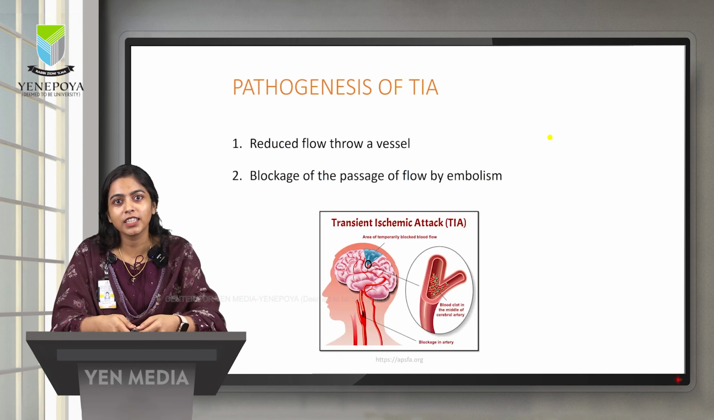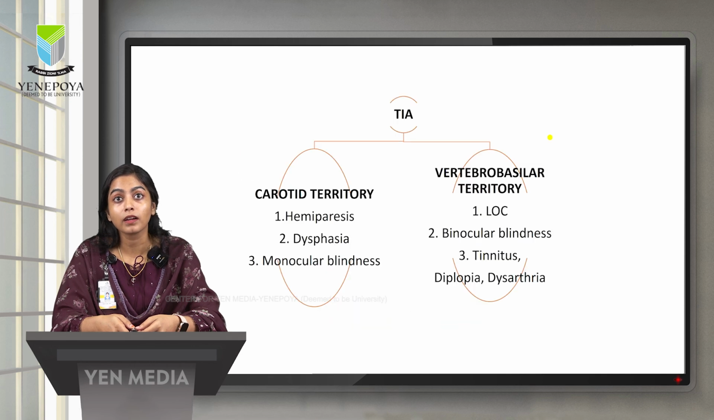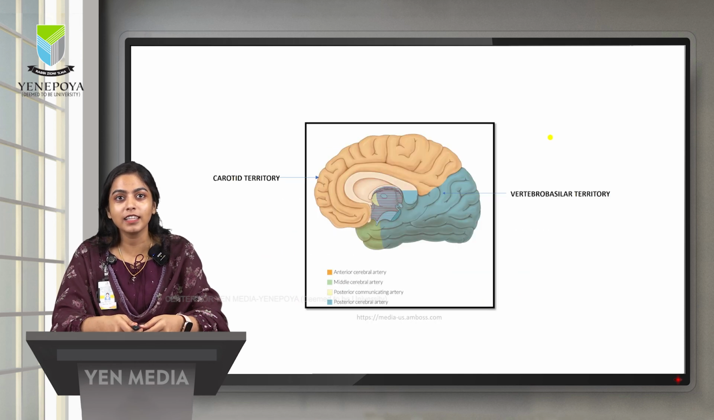And coming to the pathogenesis, it is the same as ischemic stroke. Number one is reduced blood flow through a vessel or blockage of the passage by embolism. Moving on to the classification, TIA is divided into two types: carotid territory and vertebrobasilar territory. As you can see in the picture, the yellow part, which is the anterior side, is the carotid territory, and the blue one, which is the posterior side, is called the vertebrobasilar territory.